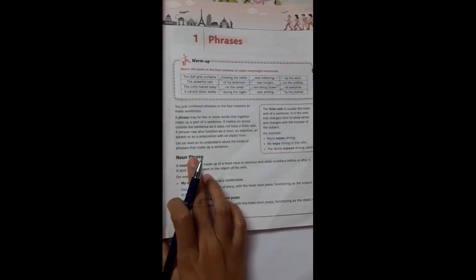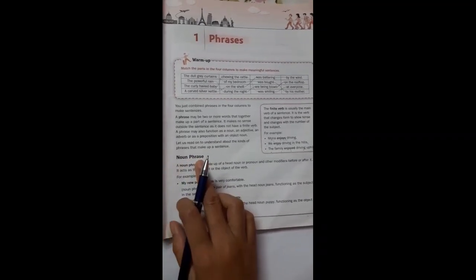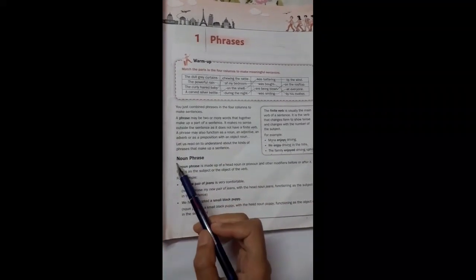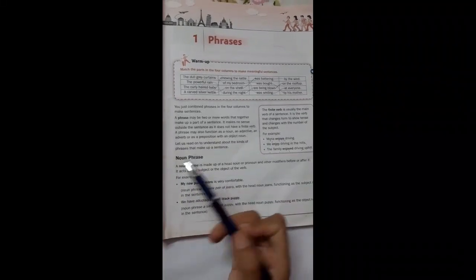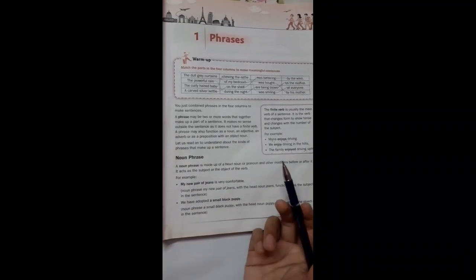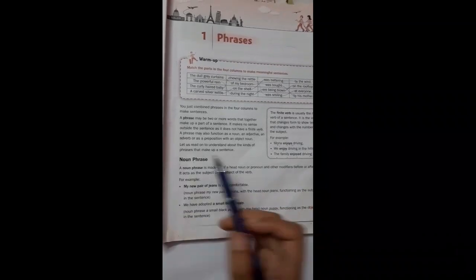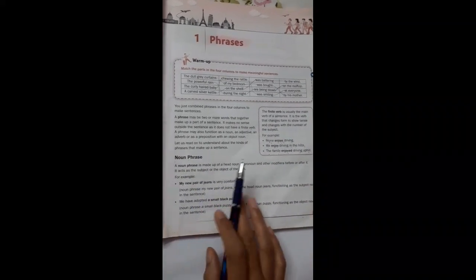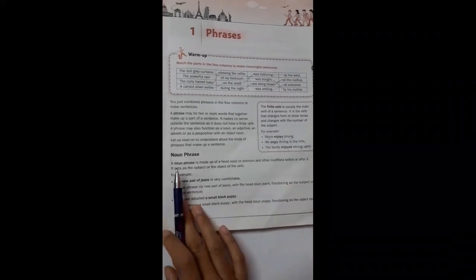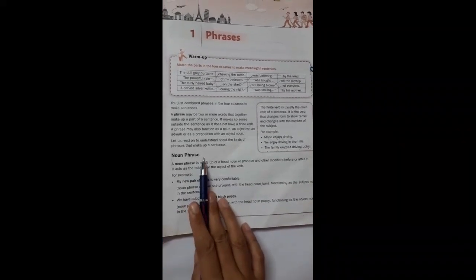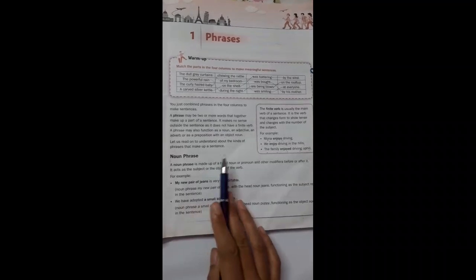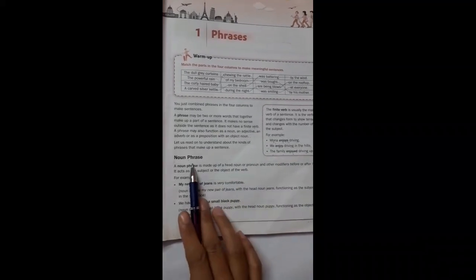Let's move to the first type of phrase, that is the noun phrase. I think all of you know the meaning of noun. A noun is a naming word, that is the simple definition. Very simple, right? But what is a noun phrase? Again, I told you a phrase is an incomplete sentence.